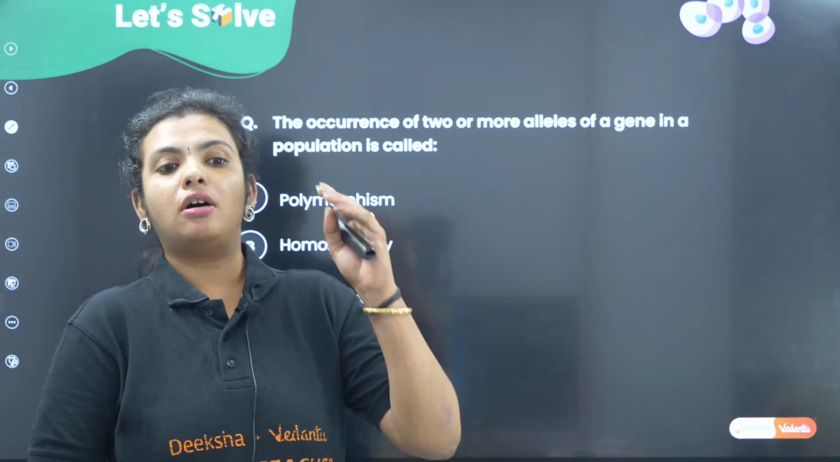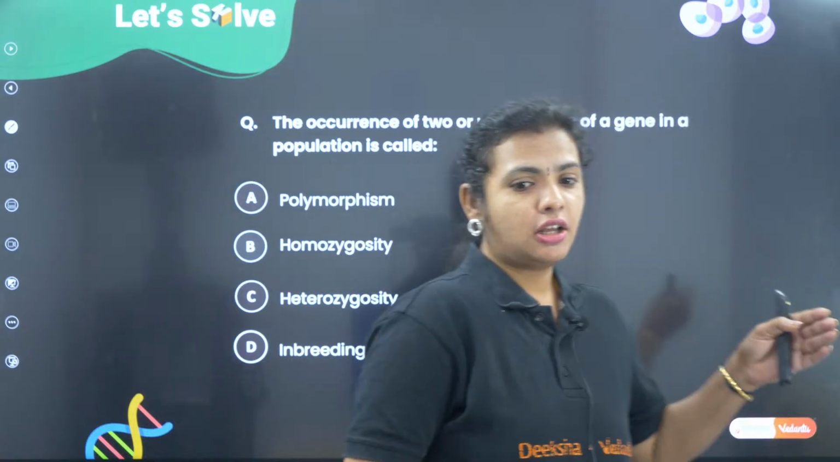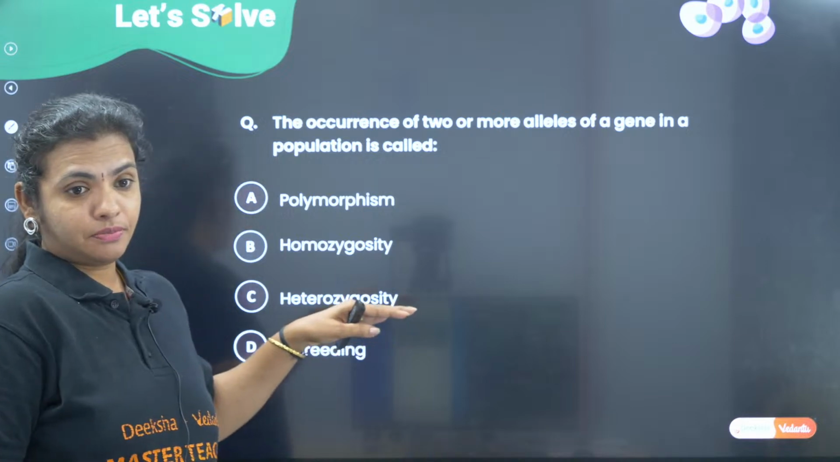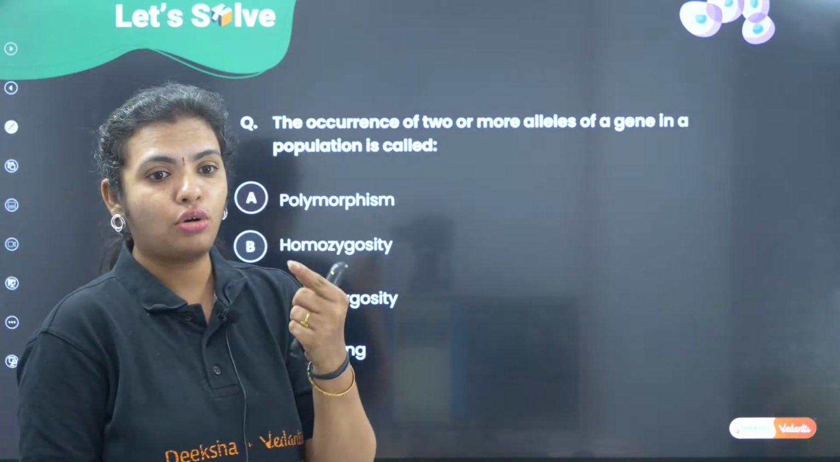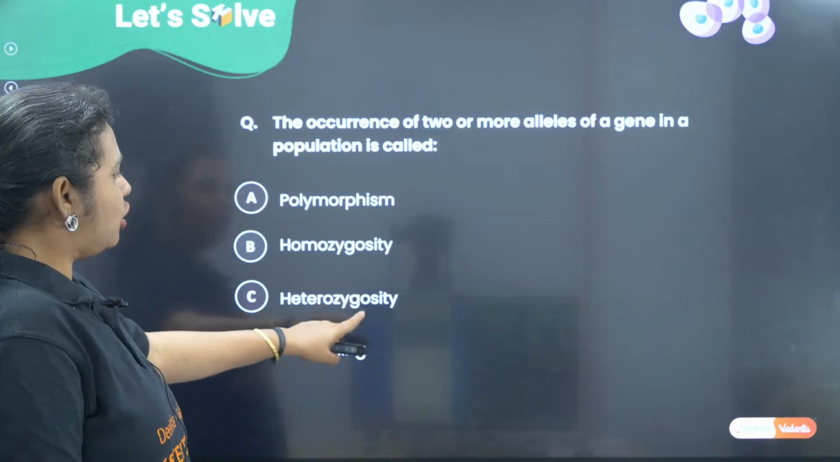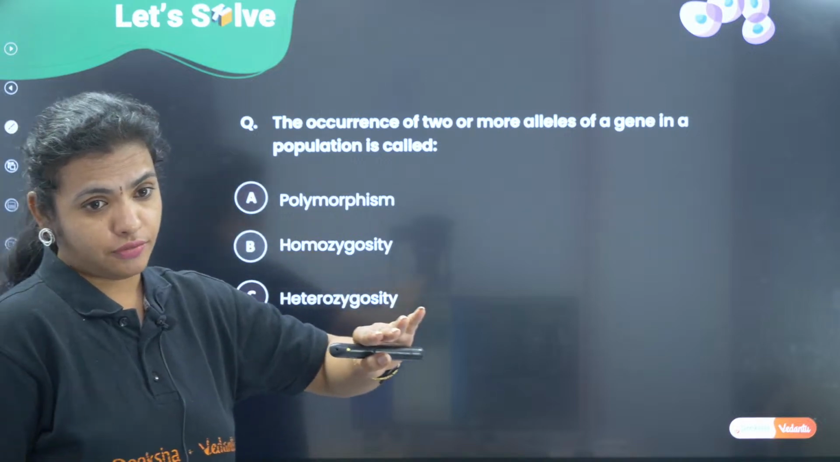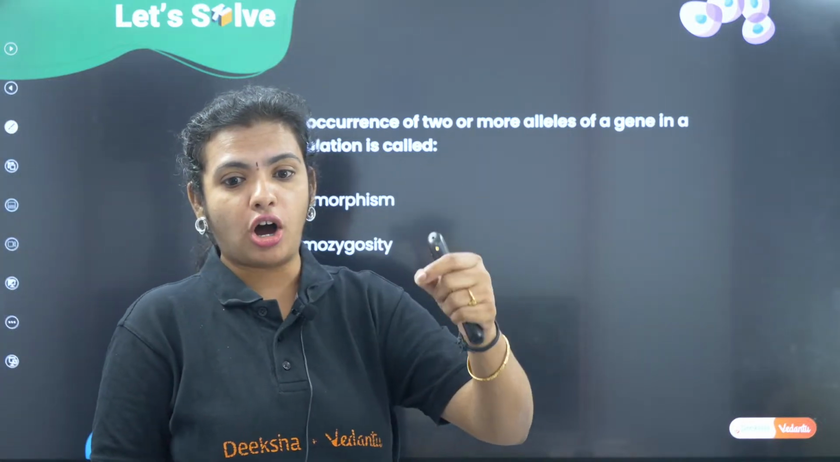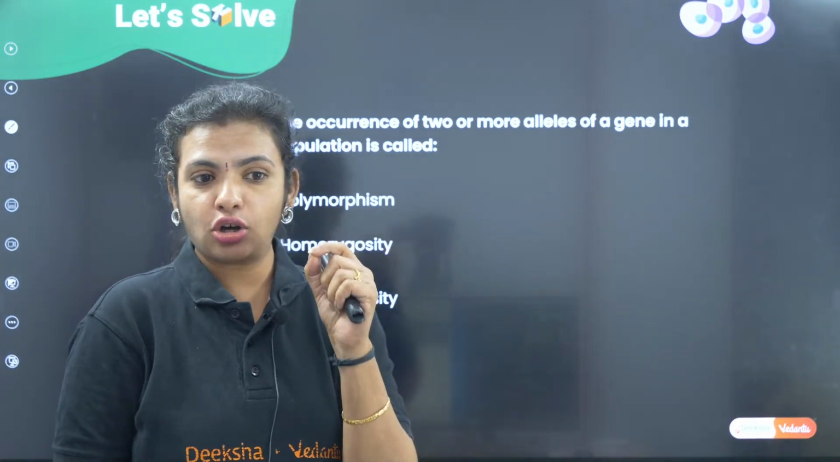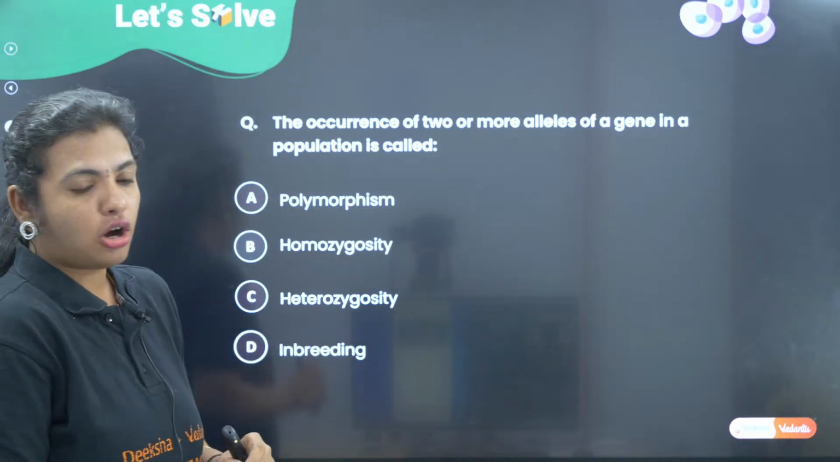Okay. When you have doubts, follow this elimination method, children. What is the elimination method? Look at the 4 options, and you are going to ask yourself, what is the meaning of inbreeding? What is the meaning of heterozygosity? What is the meaning of homozygosity? What is polymorphism? I am very sure all of you know what is homozygosity, what is heterozygosity, correct?